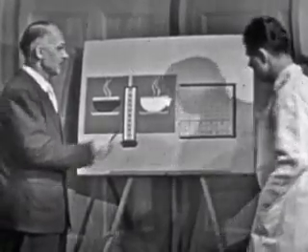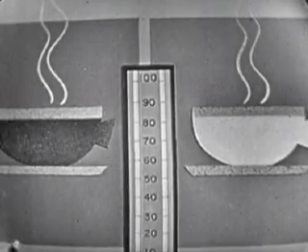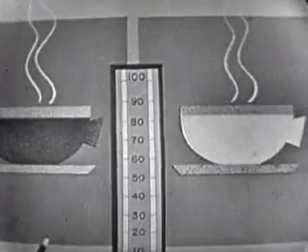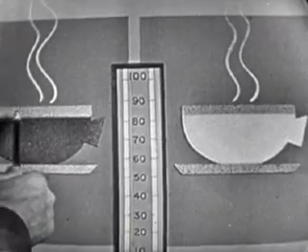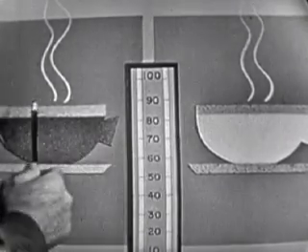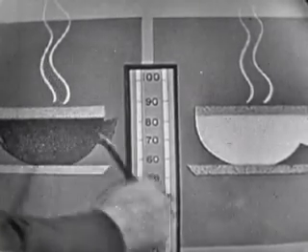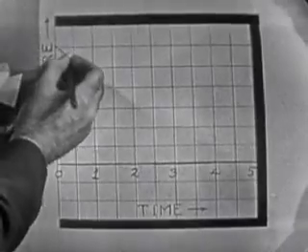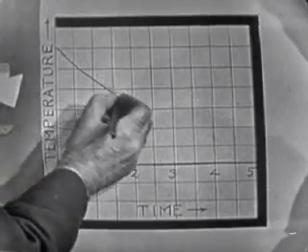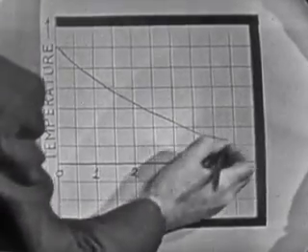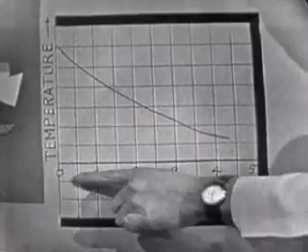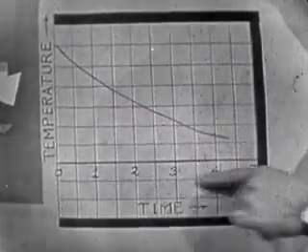Fine. Here's a little diagram made up of 2 cups of coffee. This one hasn't had the cream added. It's black yet. This is the one to which cream has been added. Now, this cup here that's black started at the same temperature this one did, but being hotter, it cools off more rapidly. And we can show that with a little graph here. Suppose this represents the cup of coffee that's black. It cools off with time, so that in about 5 minutes it's gone down almost to room temperature, but not quite. This would be the time scale here in minutes, 1, 2, 3, 4, 5.